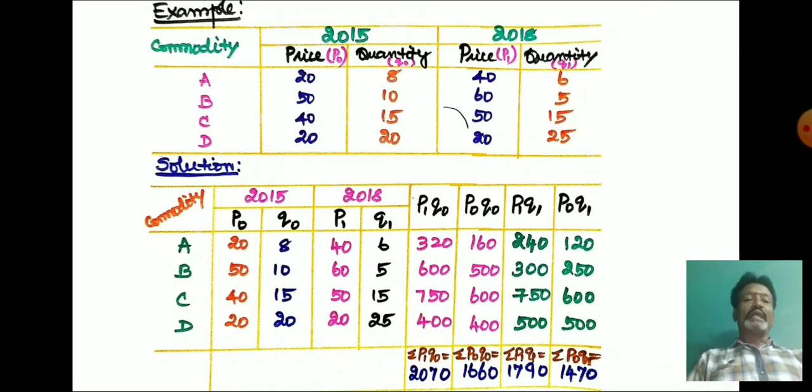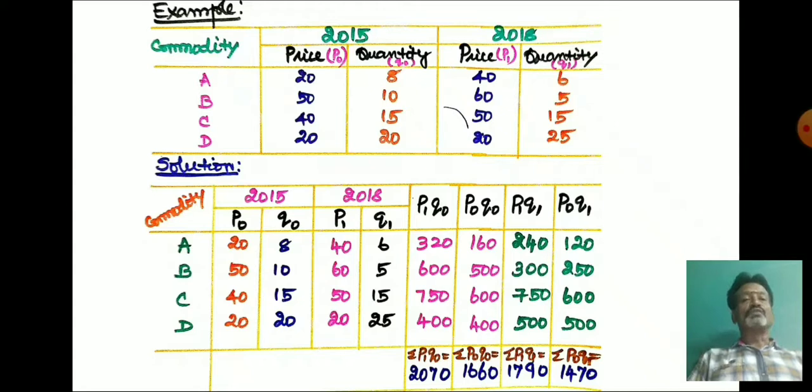Now I will explain how we can estimate the Laspeyres index, Paasche index, Fisher's index and Marshall-Edgeworth index with the help of a sum. Here the sum is given with four commodities. Prices and quantities in 2015 and 2018 are given. 2015 is the base year and 2018 is the current year.